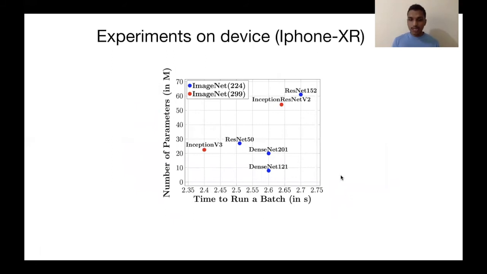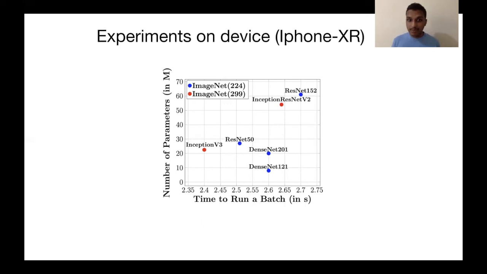Here I want to make an important point as to why we are using time and not other metrics such as flops that are being reported by other papers. Because flops being low is very obvious. We know that when you offload most of the compute to the server, the number of flops is going to be less on your mobile device.